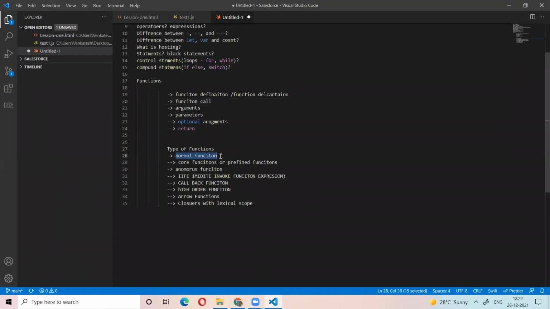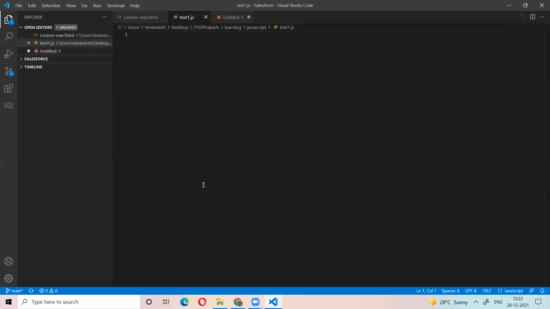So we understand what a normal function is, we understand the anonymous function. Now I am telling about the IIFE. IIFE means immediately invoked function expression. Let's see an example.